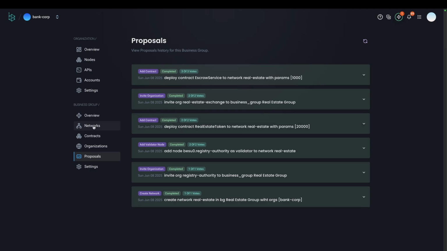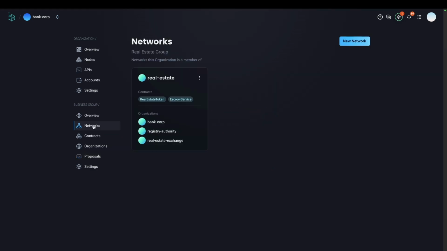As I told you, the business group can have one or more blockchains. For a Besu network, we will call them networks. So in this business group, we have only one network, called real estate. It involves Bank Corp, the other organization called Registry Authority, and the third organization called Real Estate Exchange.